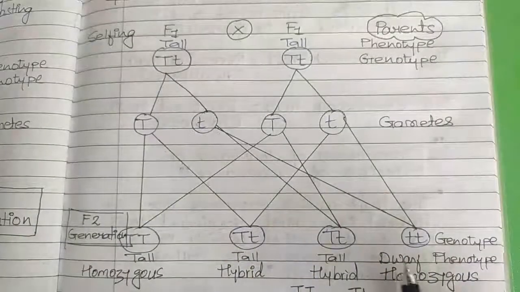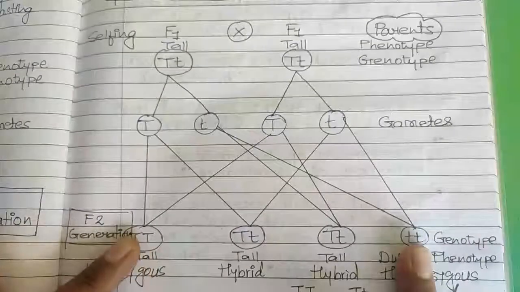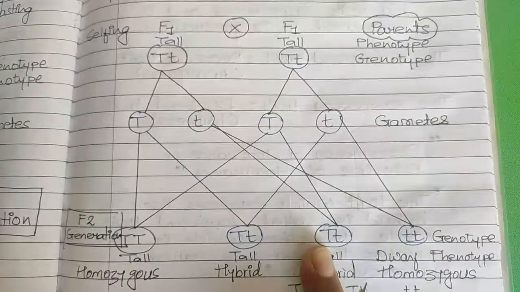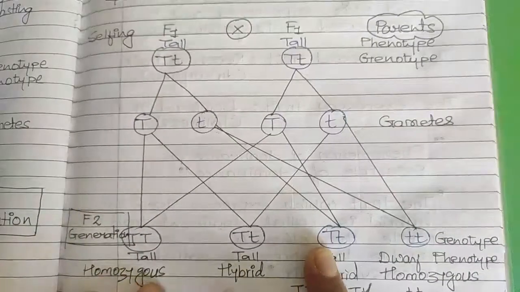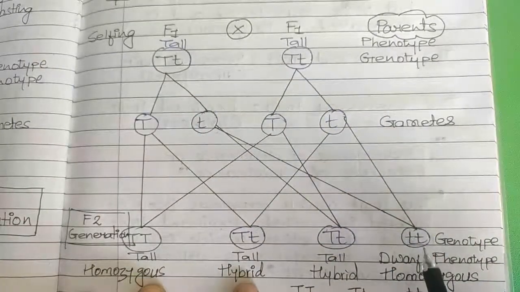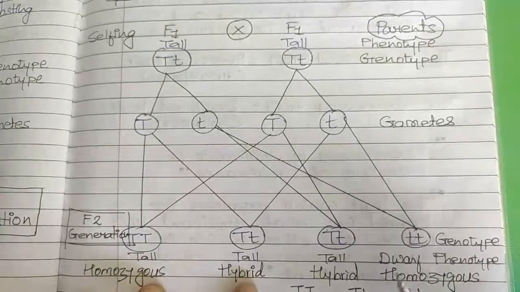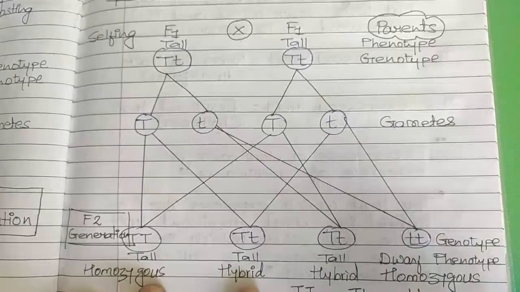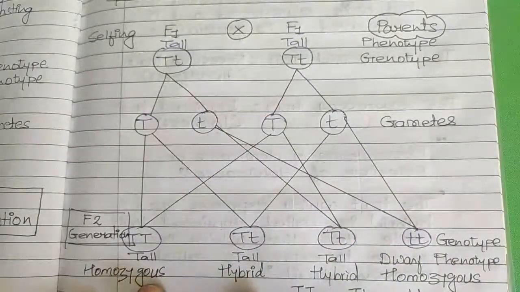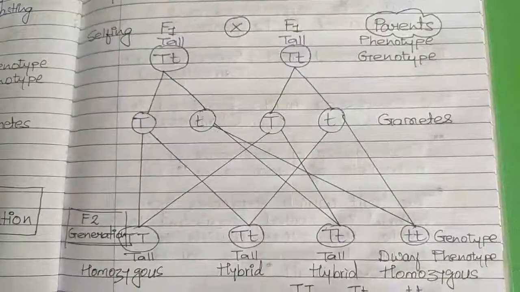So we got two characters which were present in the parental generation and two characters which were present in the F1 generation. Clear? See, in F1 generation we have not received this particular character. No plant was dwarf at all. Clear? But still we have received dwarf plant in F2 generation. That we have to keep in mind when we will learn about the conclusions. At that time it will help us.